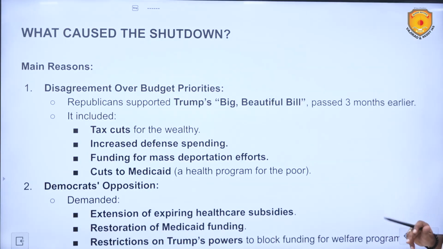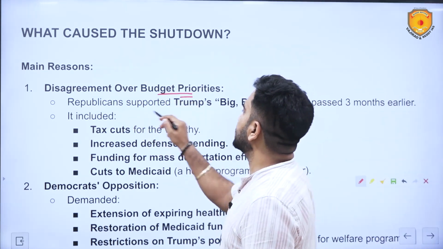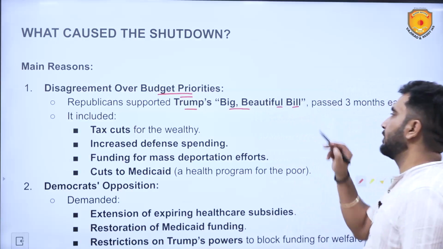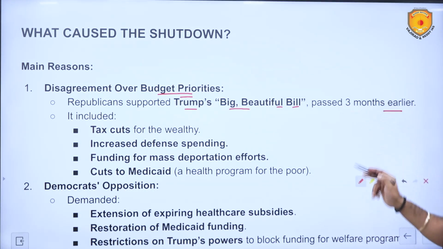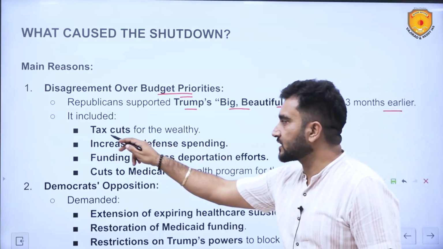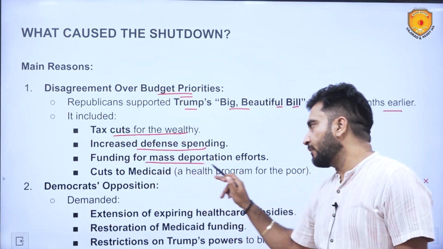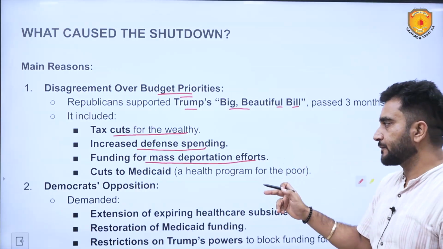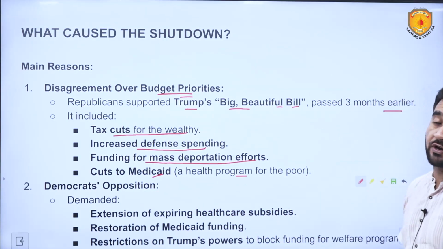Okay. Now, what caused this shutdown? Disagreement over budget priorities. Republicans supported Trump's big beautiful bill, passed 3 months earlier. What is this big beautiful bill? It includes tax cuts for the wealthy, increased defense spending, funding for mass deportation efforts, and cuts to Medicaid, a health program for the poor. It was started by Barack Obama.